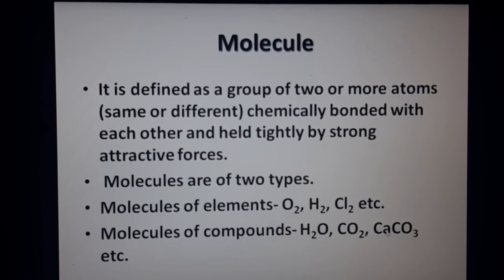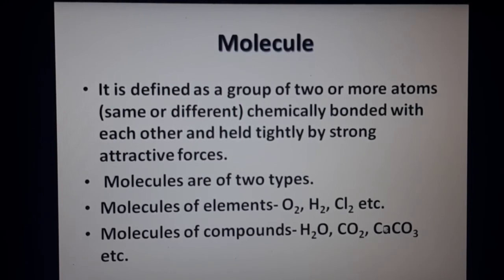Ca is the symbol for calcium. CaCO3: Ca means one atom, C means one more atom, so two atoms, and oxygen, three atoms are present. Totally we have five atoms here, from three different elements: oxygen, carbon and calcium.